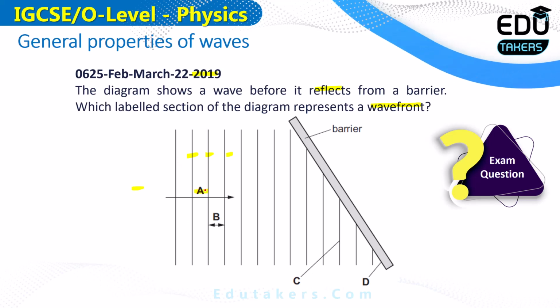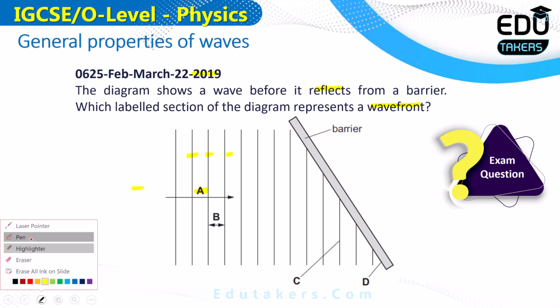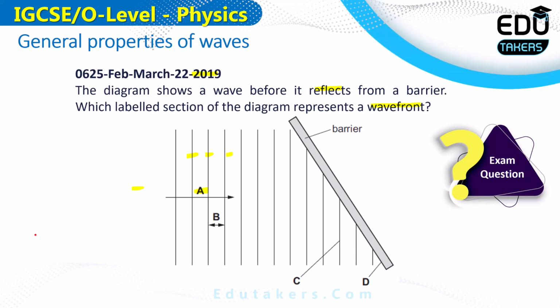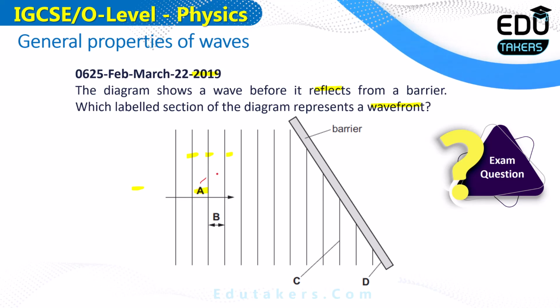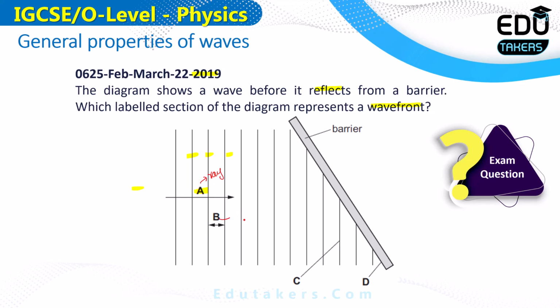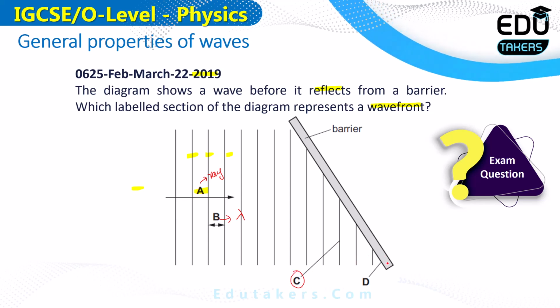The A shown here represents the arrow which is drawn here. The arrow that is perpendicular to the wavefront is basically the direction in which the wave is moving. It is called the ray. Here A is representing the ray, while B is representing the wavelength, which is the distance between two consecutive wavefronts. C is correct because C is representing the wavefront, and D is incorrect because D is showing the barrier. Let's see the answer and explanation.